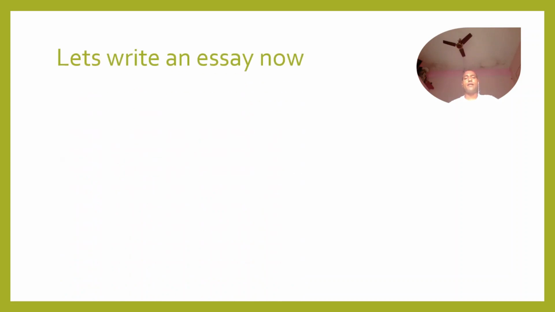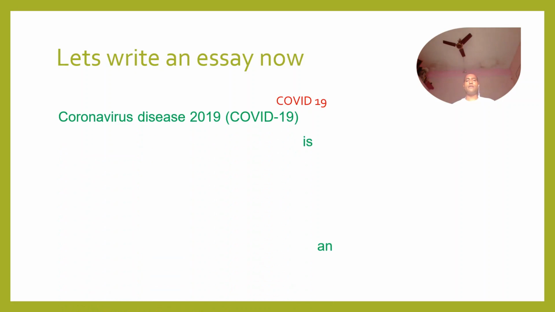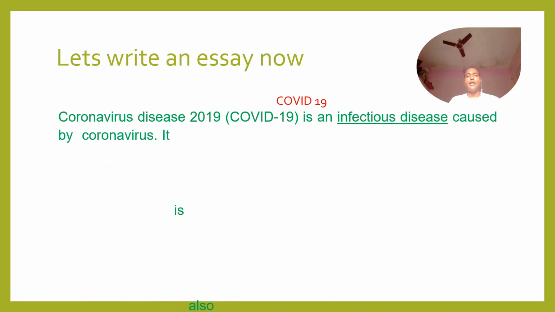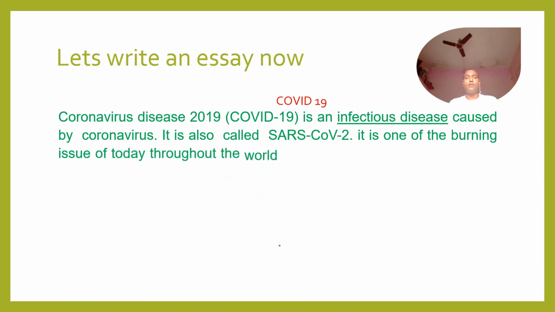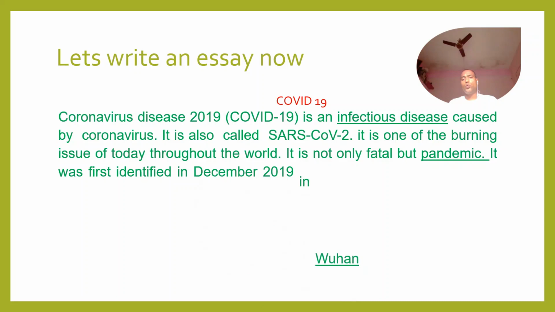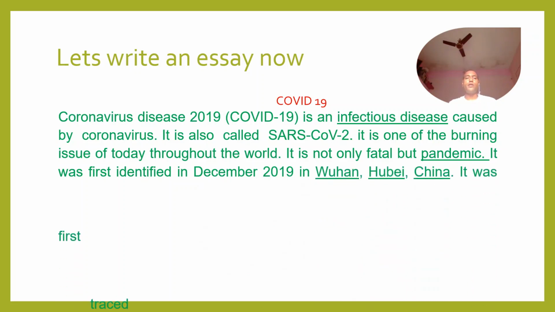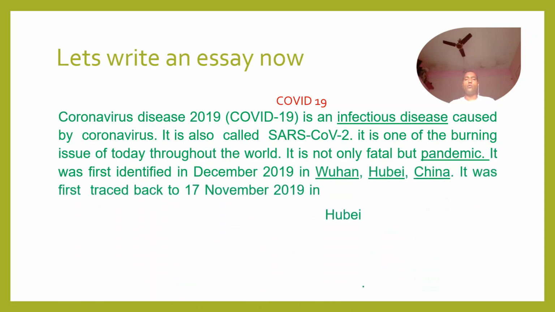Let's write an essay now. So at first we are writing here the topic: COVID-19, coronavirus disease 2019. COVID-19 is an infectious disease caused by coronavirus. It is called SARS-CoV-2. It is one of the burning issues of today throughout the world.